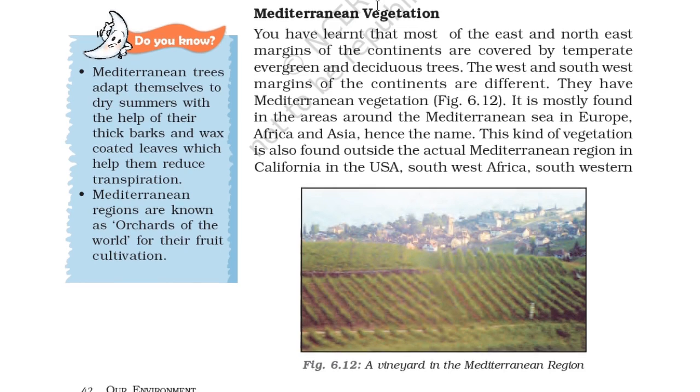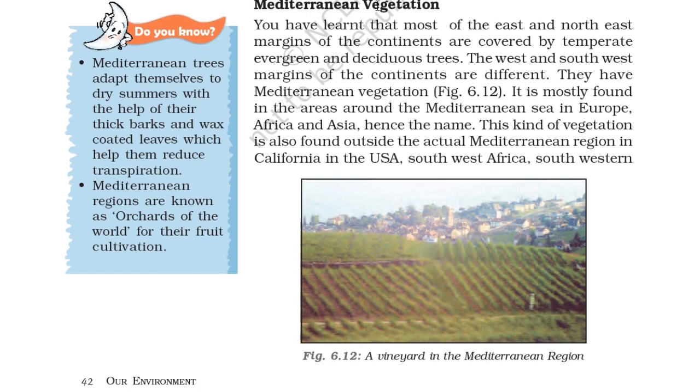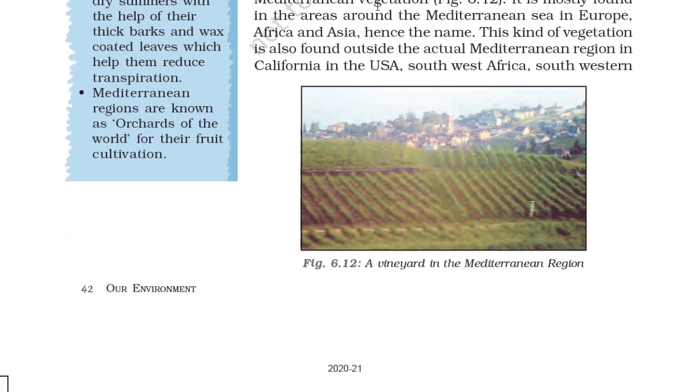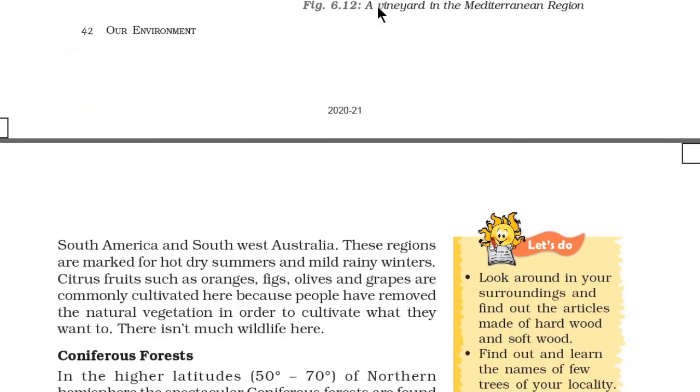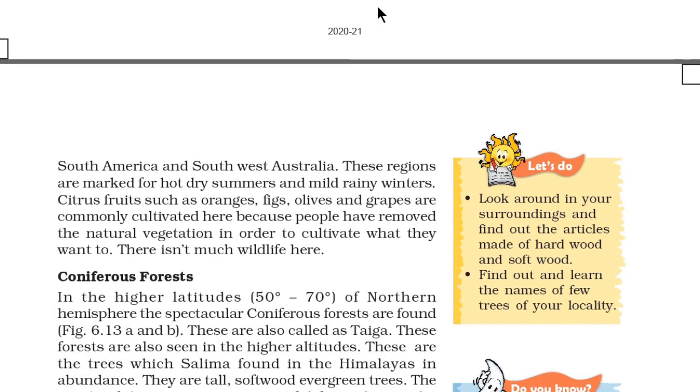It is mostly found in the areas around the Mediterranean Sea in Europe, Africa, and Asia. Hence the name. This kind of vegetation is also found outside the actual Mediterranean region, in California in the USA, Southwest Africa, Southwestern South America, and Southwest Australia. These regions are marked by hot dry summers and mild rainy winters.